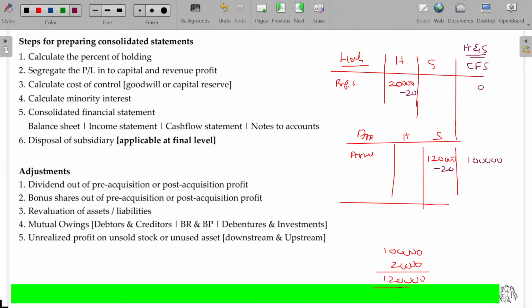Independently, the holding company shows 20,000 rupees profit and the subsidiary company records the value of the asset at its own purchase price, which is 1 lakh 20,000, including the profit of the holding company. While clubbing and showing as a single balance sheet, the holding company notes the real value of this 1 lakh 20,000 rupees worth of assets. So he knows that it's only 1 lakh. So he shows it at 1 lakh by reducing the 20,000 rupees, and to the extent of the value reduced, it will be adjusted in the profit and loss account. Is that clear?